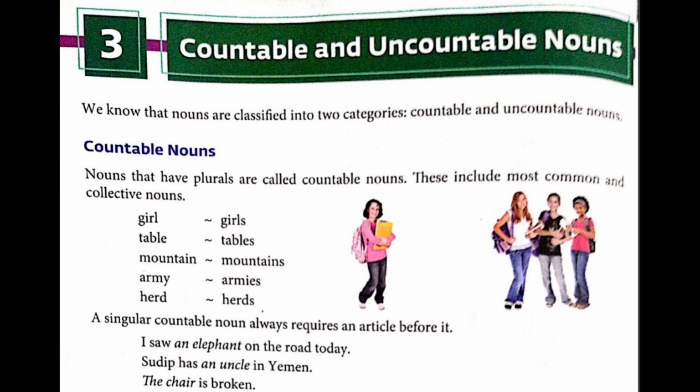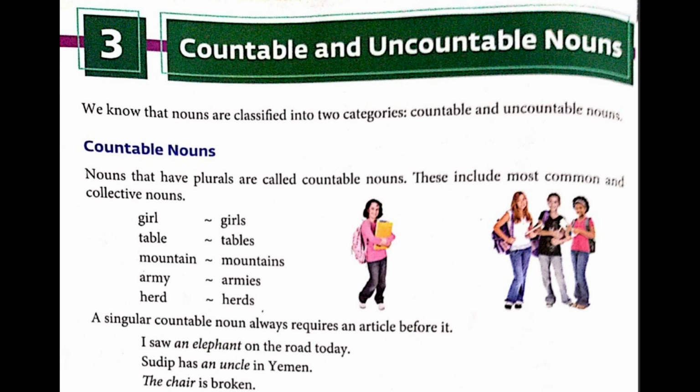Nouns that have plurals are called countable nouns. These include most common and collective nouns. For example, girl. Girl will turn into girls. Table, tables. Mountain, mountains. Army, armies. Herd, herds.